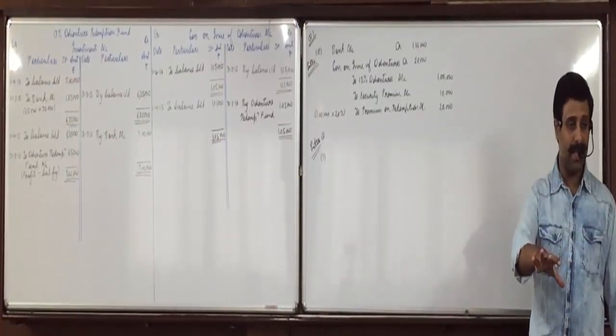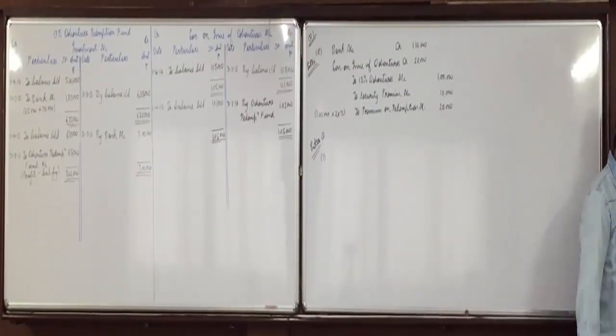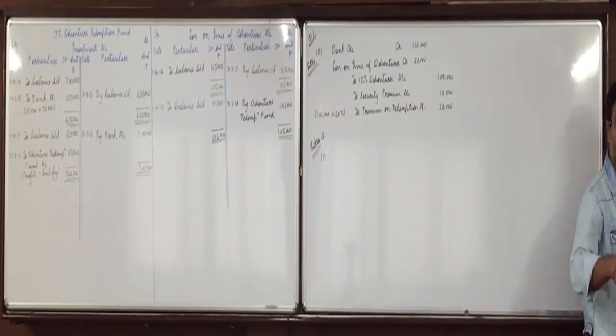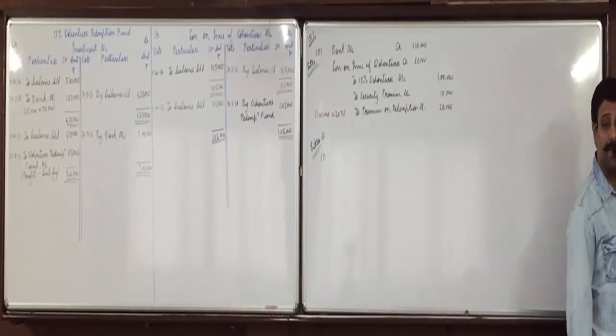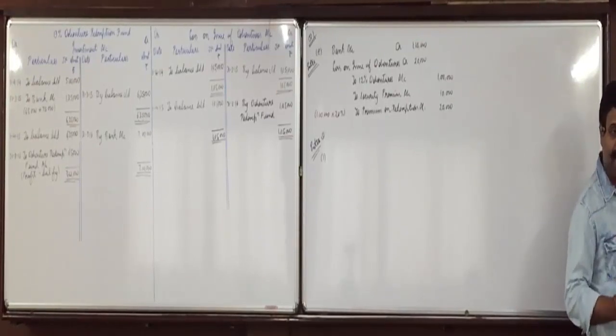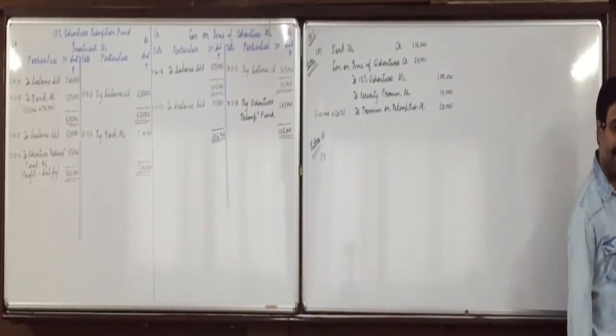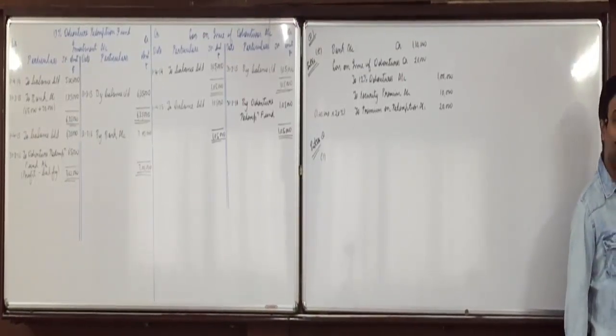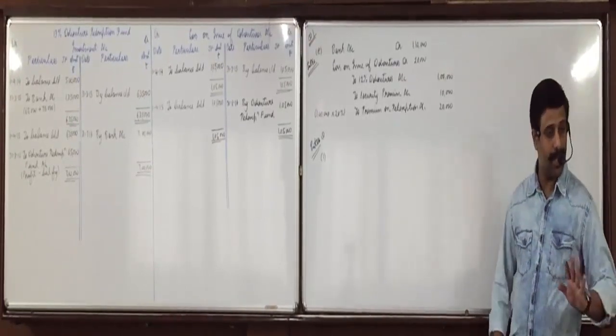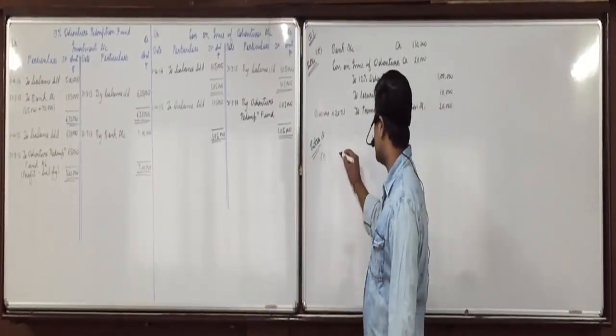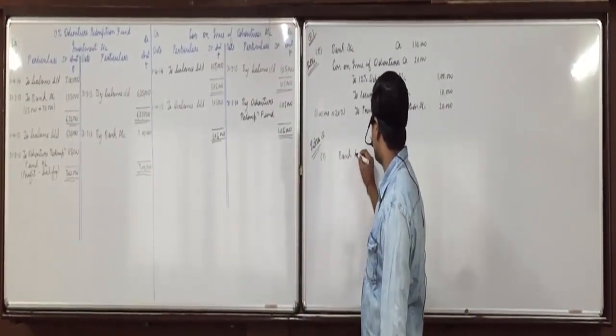Like here, what the company has done. Company has to repay the debenture holders. So before repaying the debenture holders, company has issued shares. By issuing the shares, it will get the money, and from that money, will repay the debentures. So first, we will pass an extra entry of issue of shares. Then we will pass the entries of redemption of debentures. Did you understand this?